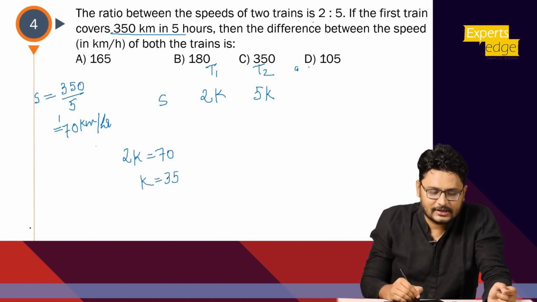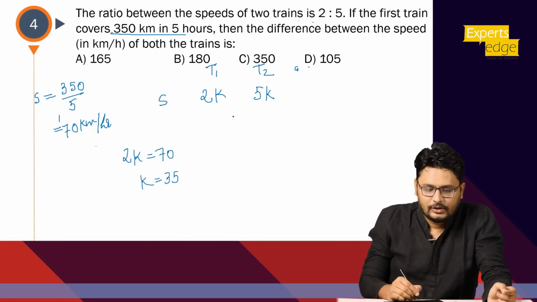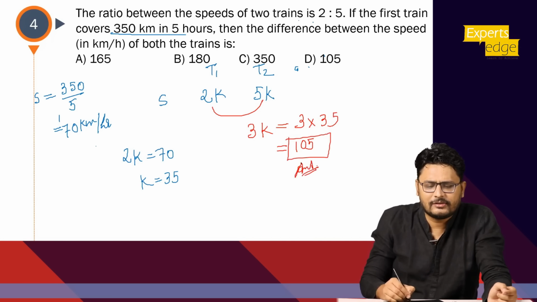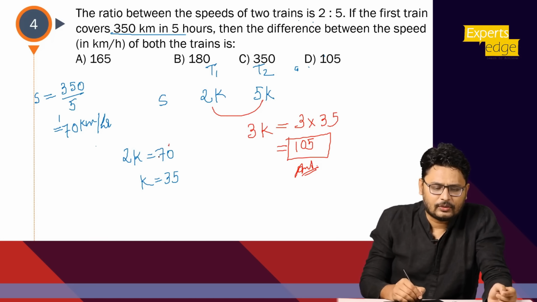And what is he asking is nothing but the difference of them. Difference will be what? 2k and 5k, that is 3k. Basically 3 into 35, 105 should be the answer. Okay? This was a plain simple question, not related with distance constant. It was a straightforward question, okay? So now let's go to the next question.